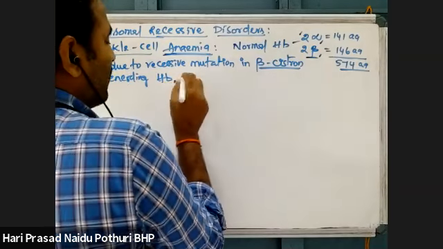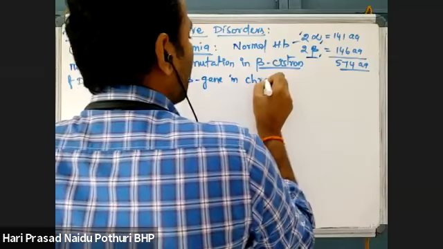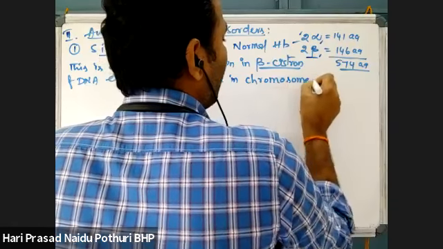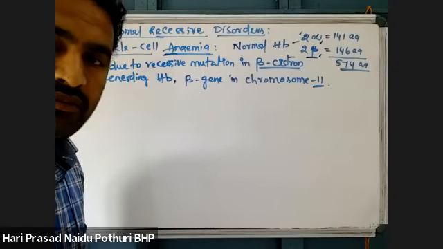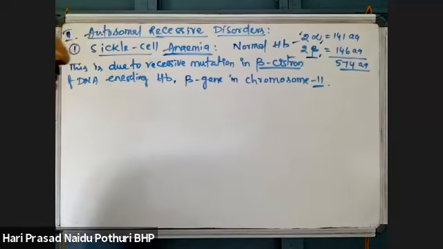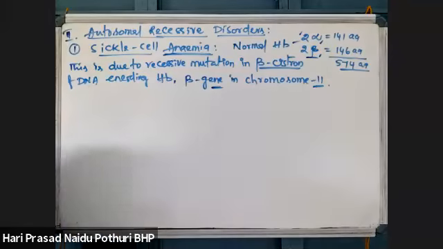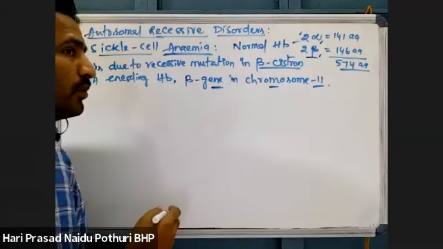That beta gene is present in chromosome 11. Chromosome number 11 has the gene responsible for hemoglobin. Hemoglobin has 2 alpha chains and 2 beta chains, a total of 4 polypeptides. When the normal chromosome is there, normal hemoglobin will be produced.